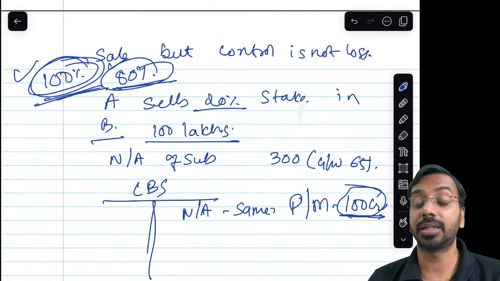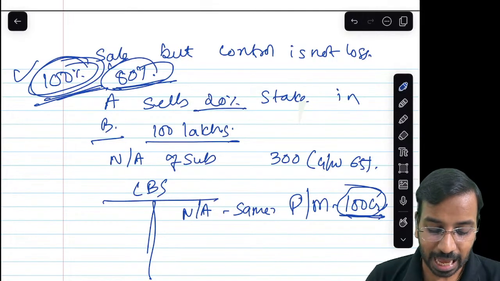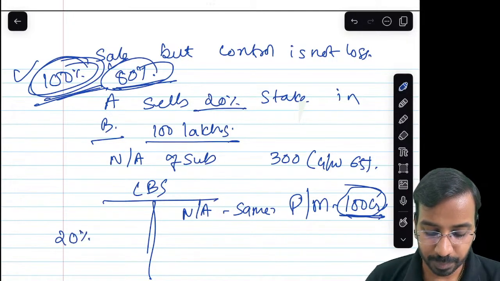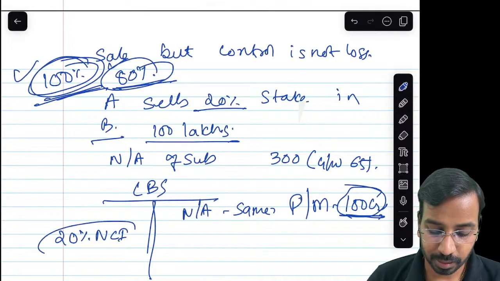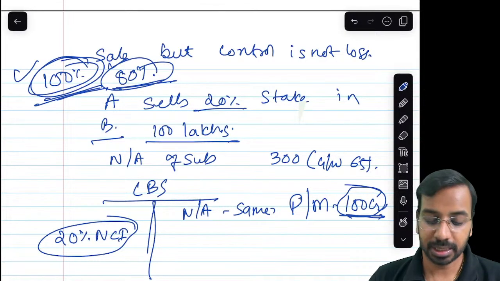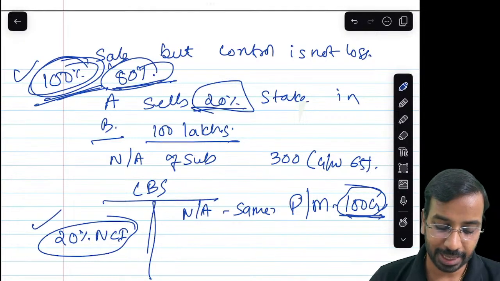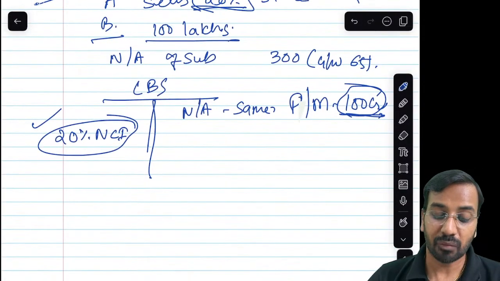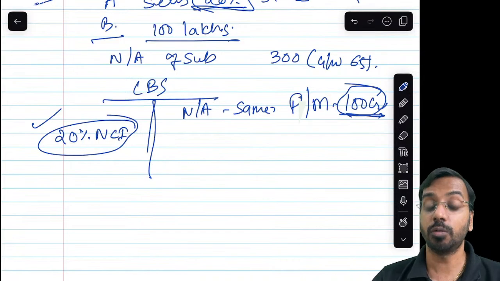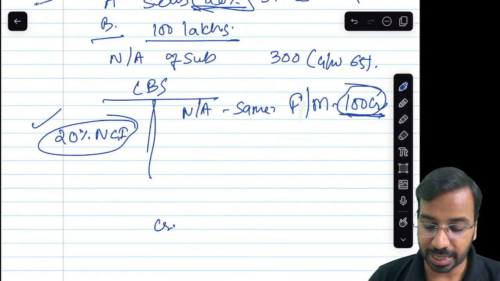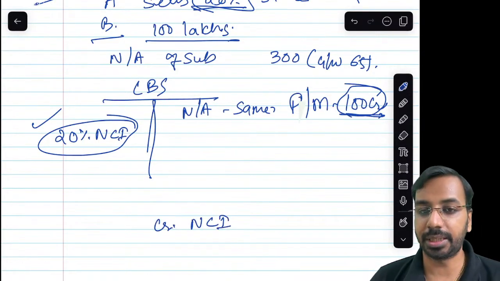So then what will change? Something that will change is I will get a new component called NCI, the non-controlling interest. This 20% will now be NCI in my books. So whenever I am selling a stake without losing control, I have to recognize non-controlling interest.